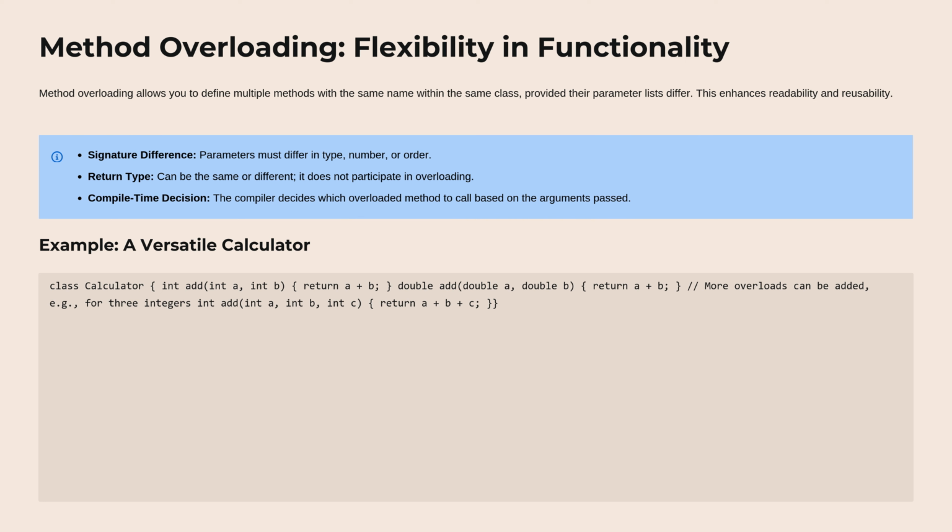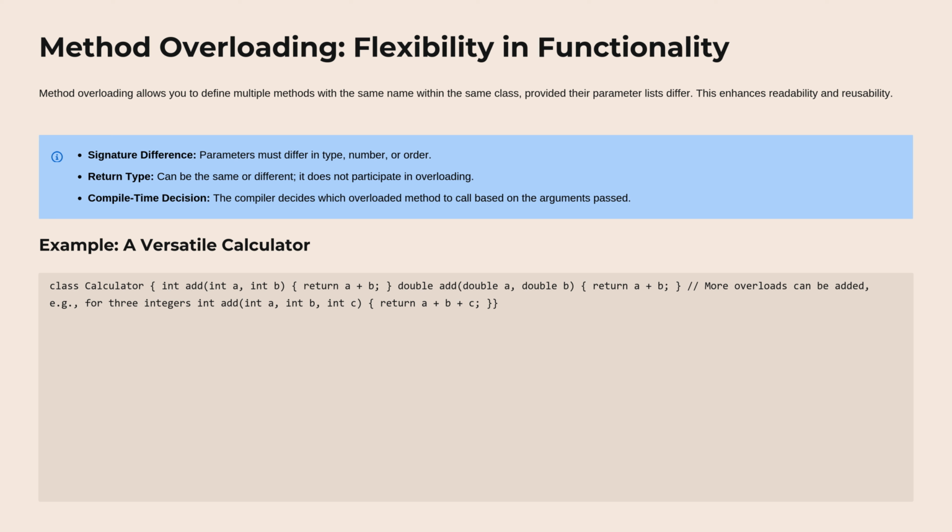Method overloading, flexibility and functionality. Method overloading allows you to define multiple methods with the same name within the same class, provided their parameter lists differ. This enhances readability and reusability. Signature difference: parameters must differ in type, number, or order. Return type can be the same or different, it does not participate in overloading. Compile-time decision: the compiler decides which overloaded method to call based on the arguments passed.